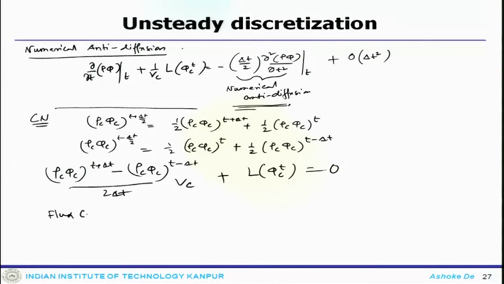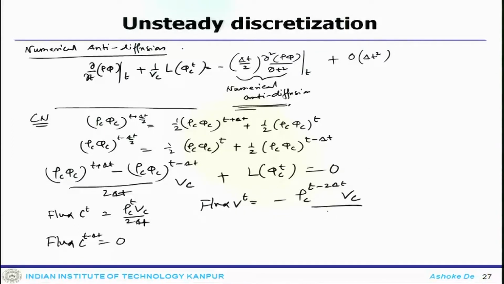Here the flux C is rho c V c by 2 delta t, flux C at t minus delta t is 0, but the flux at t is minus rho c at t minus 2 delta t V c by 2 delta t phi c at t minus 2 delta t.